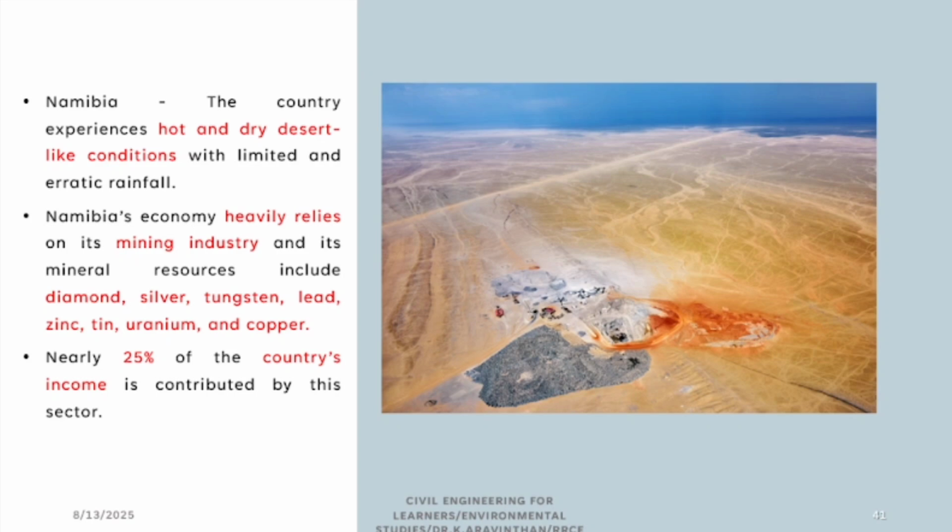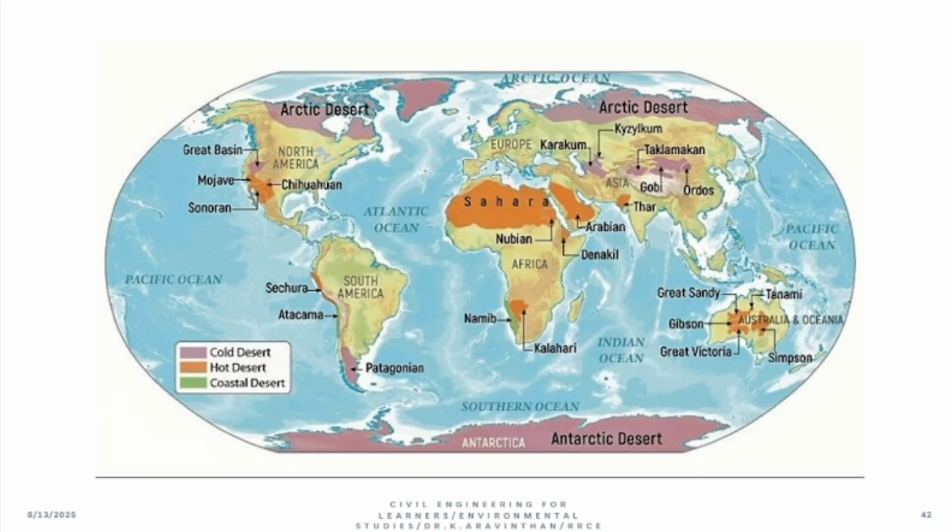There are three types of desert which I will discuss with you. Not all deserts are the same. Hot and humid deserts are there. Coastal deserts are there. This is called a coastal desert. This whole country depends on diamond, silver, tungsten, lead being mined here. In Karnataka, particularly near Bangalore, we have the Kolar goldfields. Desert ecosystem provides a number of resources.